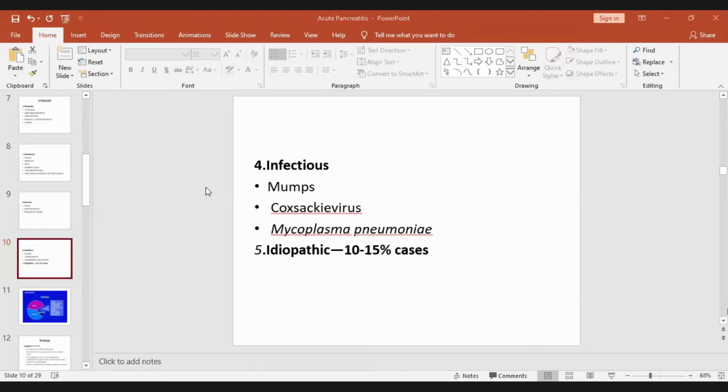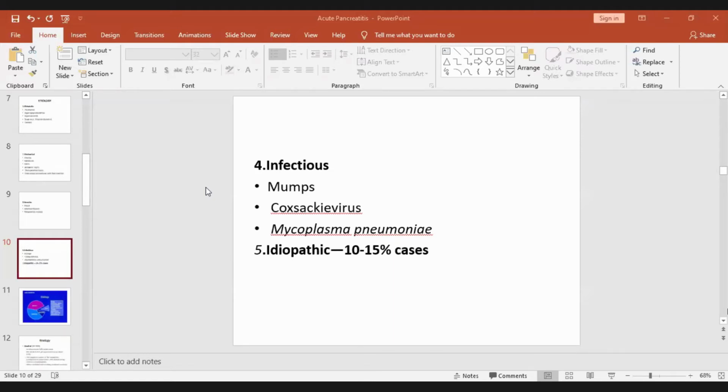So these are the 5 groups of the causes: metabolic, mechanical, vascular, infection, and idiopathic. In metabolic, alcohol is the most important. In mechanical, it is stones, bile stones.